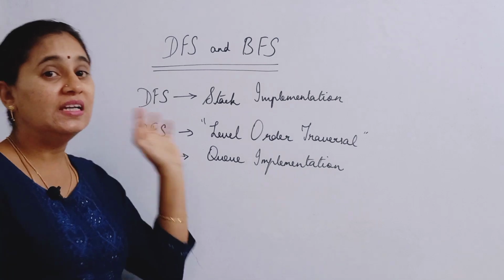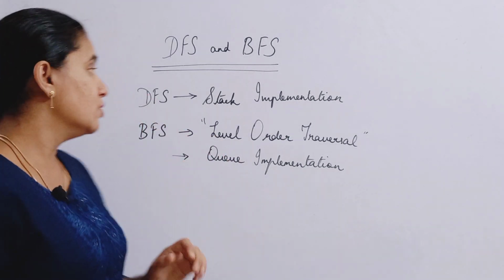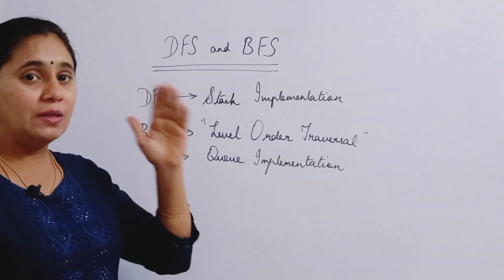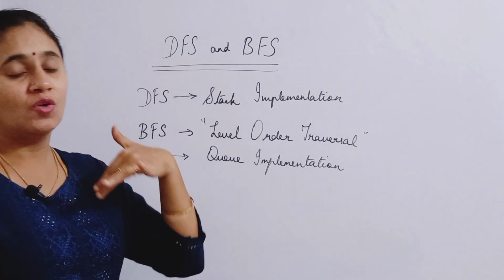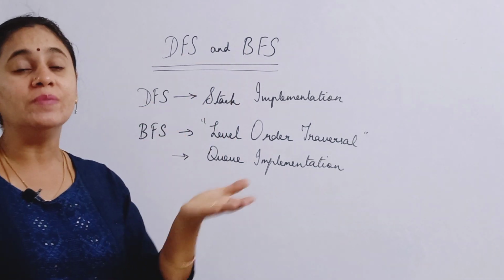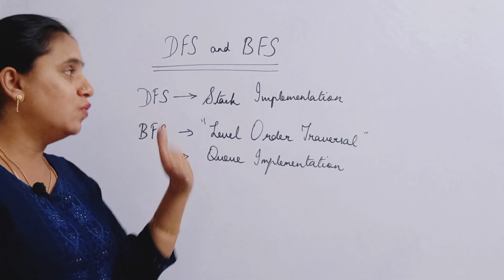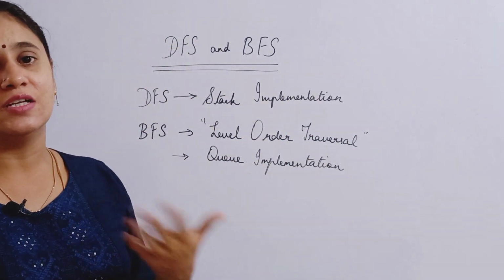So what is DFS? I told you DFS is depth first search. So what is depth? Depth means we are going to traverse the graph in depth order. We are going to move in a deeper manner, that is, in a dense manner, for traversing the vertices from any vertex that is given.